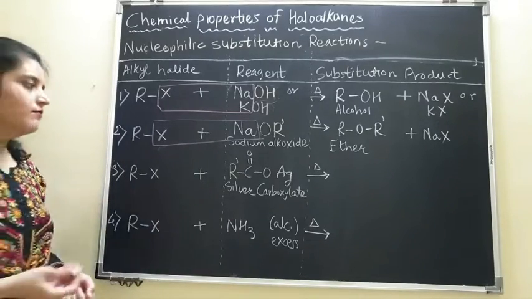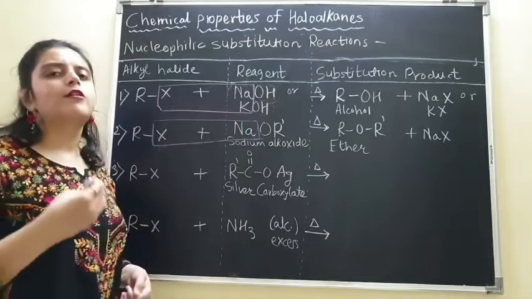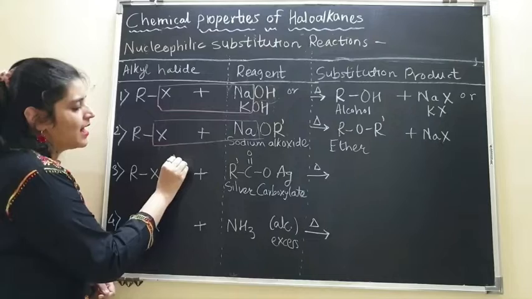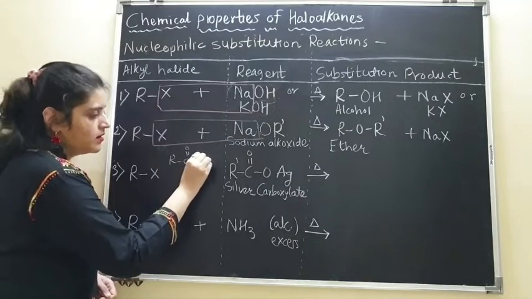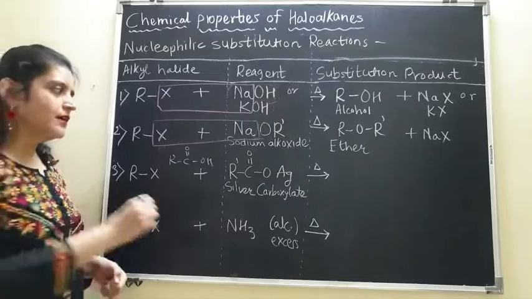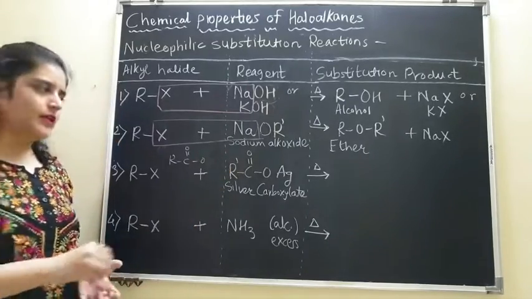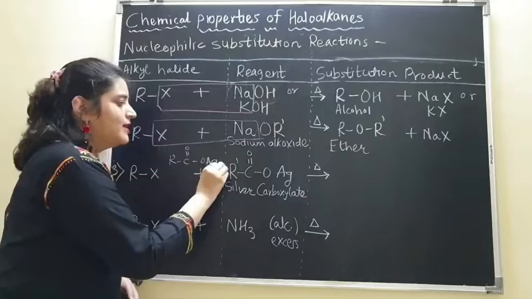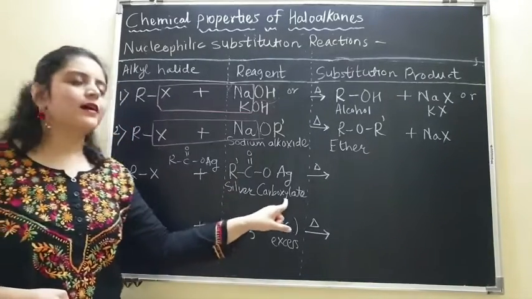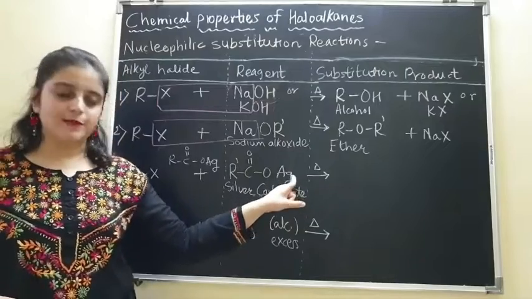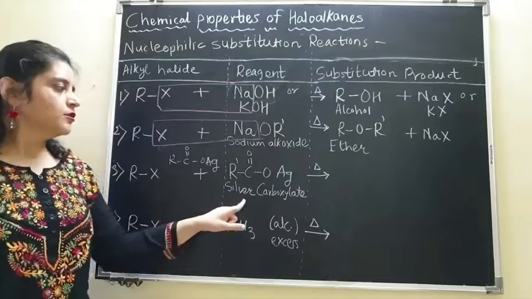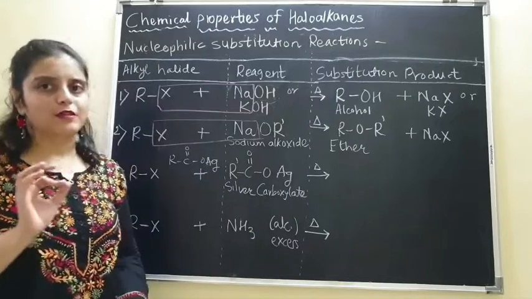Now why is it called silver carboxylate? If you talk about regular carboxylic acid, this is the structure R-COOH. If this hydrogen is replaced by silver, then it will be called silver carboxylate. Silver because silver is present, carboxylate because it is derived from carboxylic acid. So this becomes silver carboxylate.